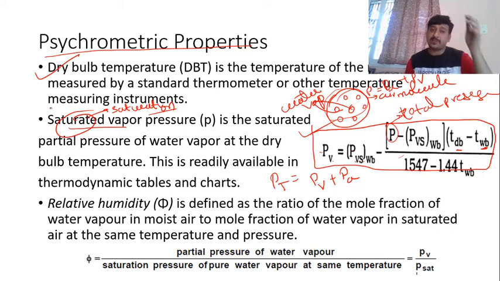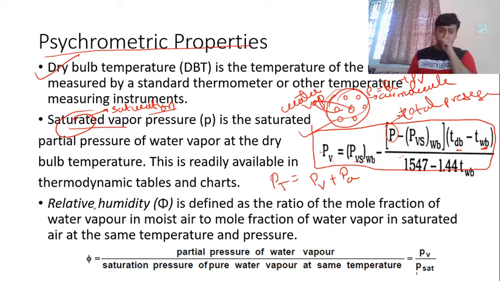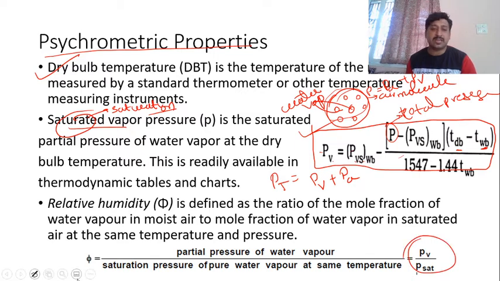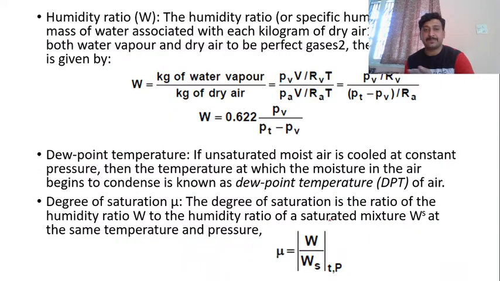So the two properties we have covered: one is the dry bulb temperature, the other saturated vapor pressure. Then the third one is relative humidity. What is relative humidity? It is defined as the ratio of mole fraction of water vapor in moist air to the mole fraction of water vapor in the saturated air, or we can say it is generally partial pressure of water vapor divided by saturation pressure, PV by P saturation. That gives you the relative humidity.